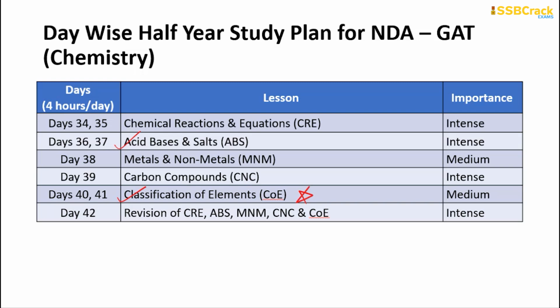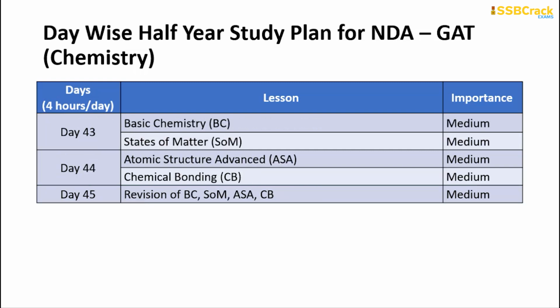Make sure that you study this chapter as well as possible, and 1 day you will have the revision of all the topics I mentioned above, from chemical reactions and equations all the way up to the classification of the elements. Going through the detail of this plan, on day 43 you will study both basic chemistry and states of matter. Similarly, on day 44 you will finish 2 topics, advanced atomic structure and chemical bonding. Day 45 will be devoted to a complete revision of the topics of days 43 and 44.